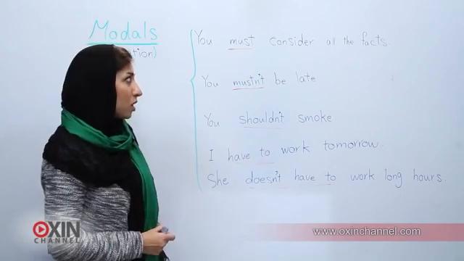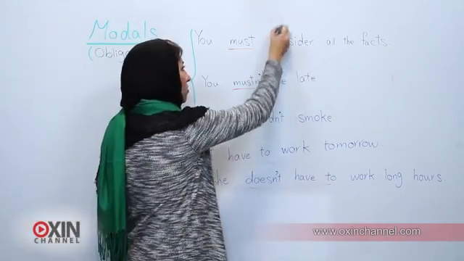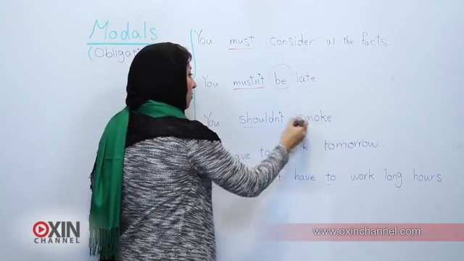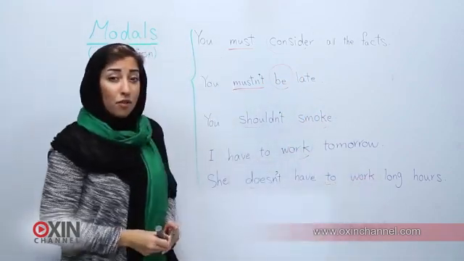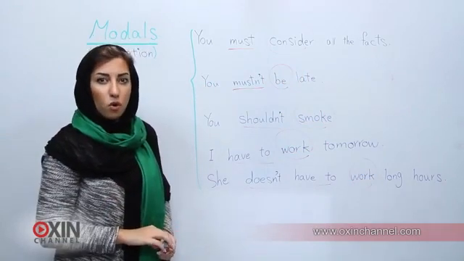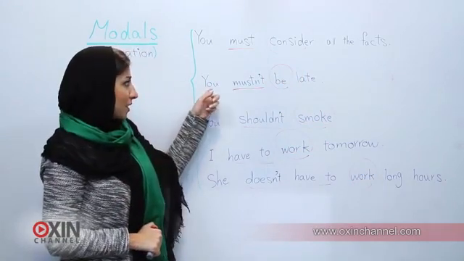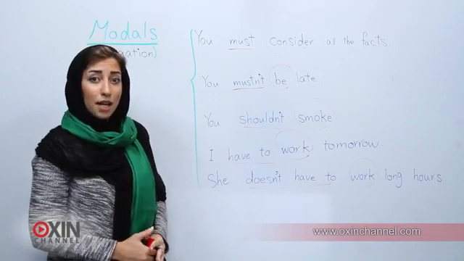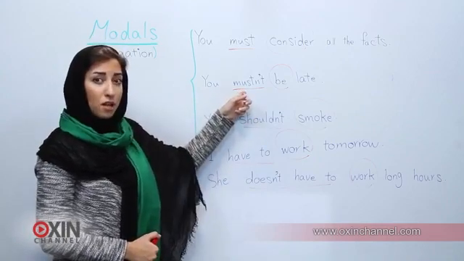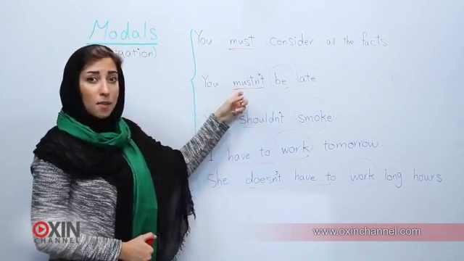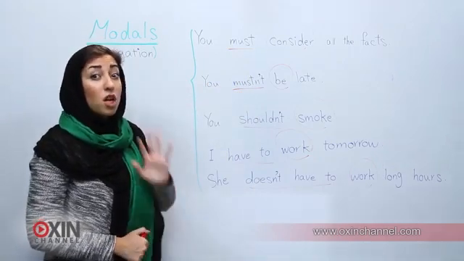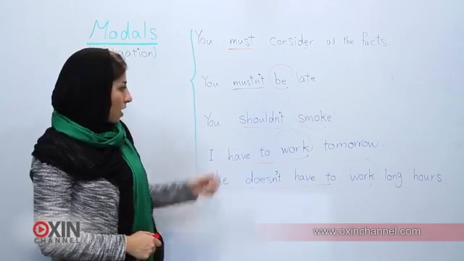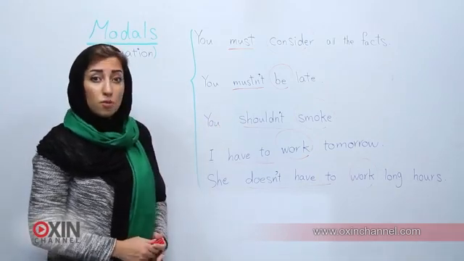Now, before we continue, pay attention that after all these verbs, we have another verb, and that verb is always in the base form. Now, the second example, you mustn't be late. Mustn't, which is a negative form of must, talks about prohibition, something that is strongly recommended for you not to do. In the third example, you shouldn't smoke.